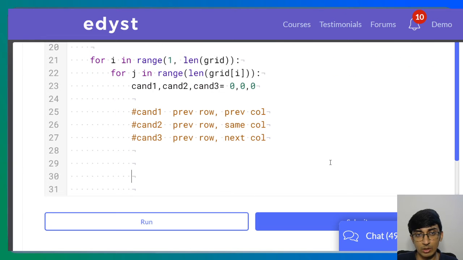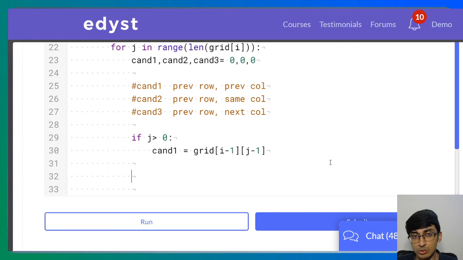So let's update all of them. The previous column has to even exist, right? So only if j is greater than 0, then candidate 1 is equal to grid of i minus 1, j minus 1, if a previous column exists. And that will exist only for columns that are greater than 0.